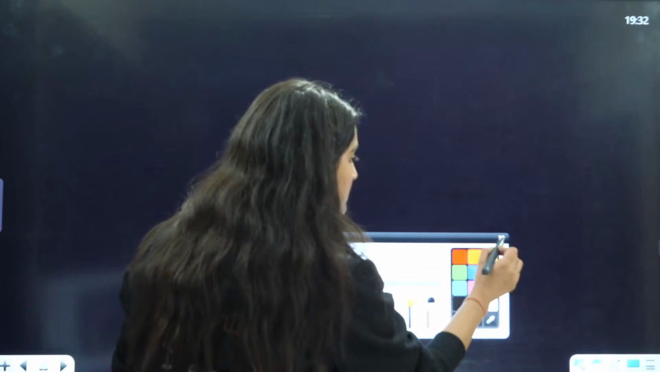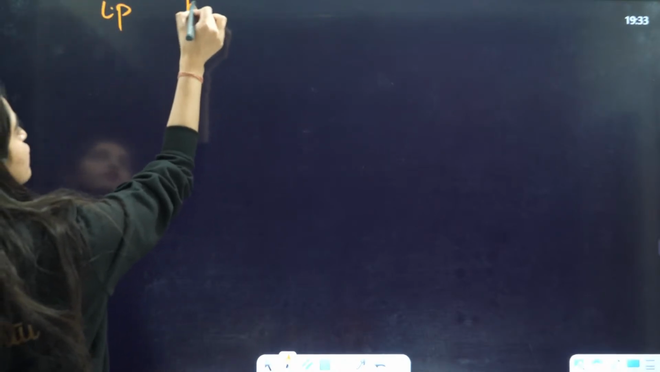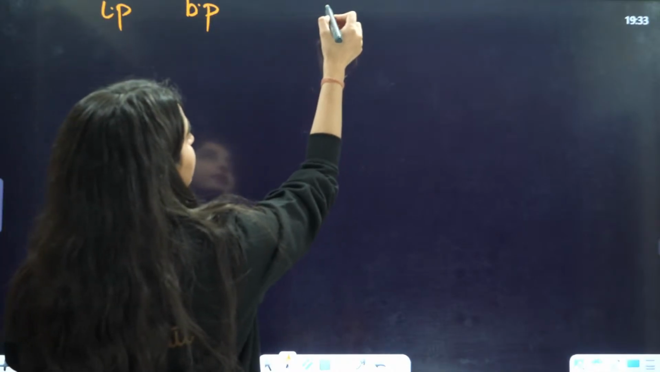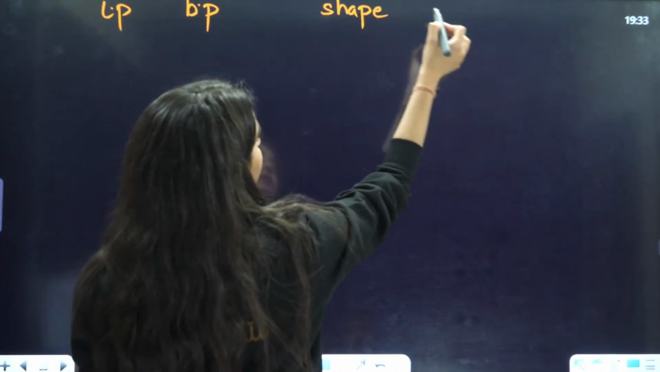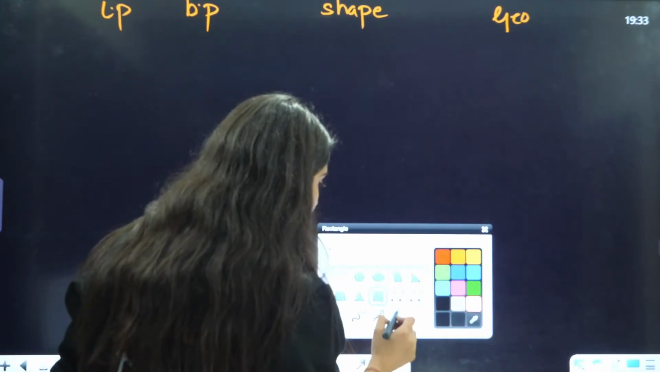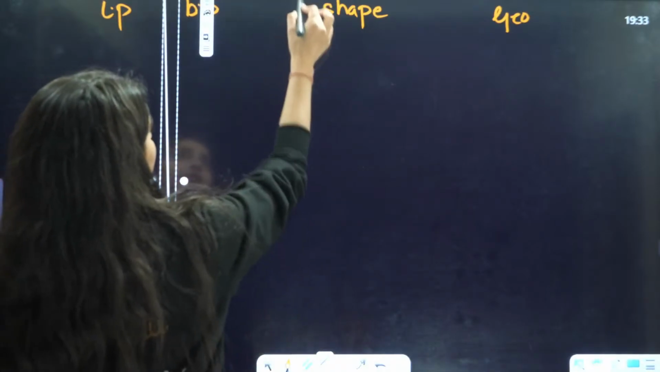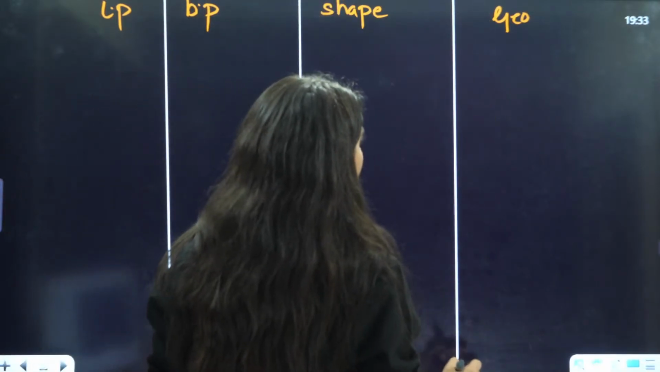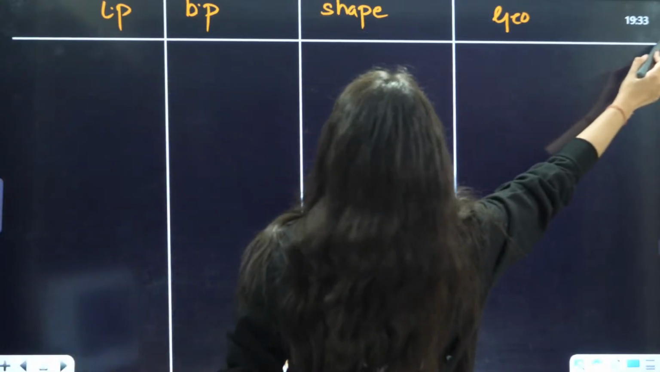Now, a very simple thing I am going to do here. First is going to be your linear. In a very fast manner, I am going to show you that. Here I am going to write lone pairs, here bond pairs, and here the shape and the geometry. With this, you will get 2-3 questions in your exam.